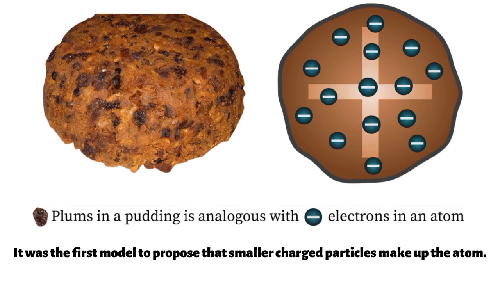Thomson's model, called the plum pudding model, was named after a popular dessert in England at that time. It was the first model to propose that smaller charged particles make up the atom. Thomson's model lasted less than 2 decades, but it was first to propose the existence of subatomic particles. In 1911, another scientist who worked in Thomson's lab improved on his atomic model.